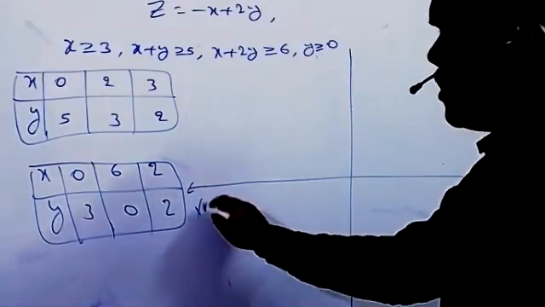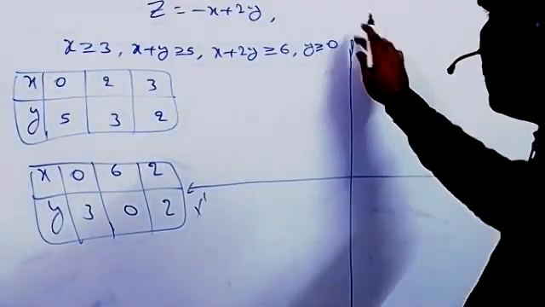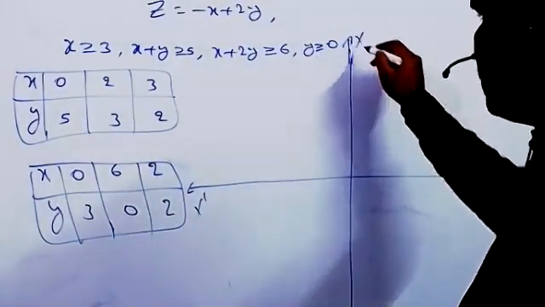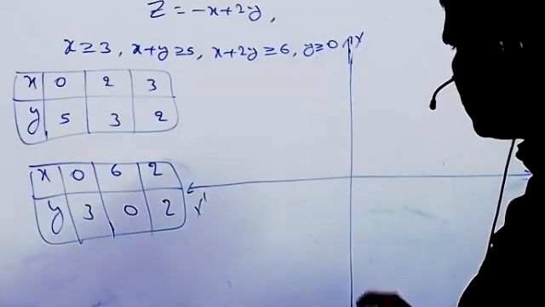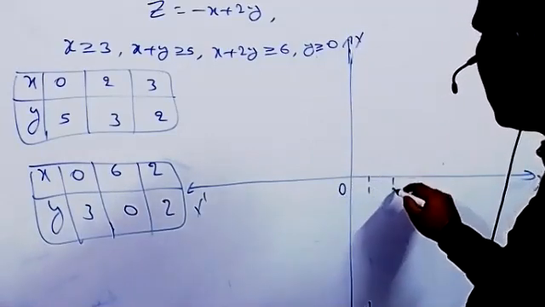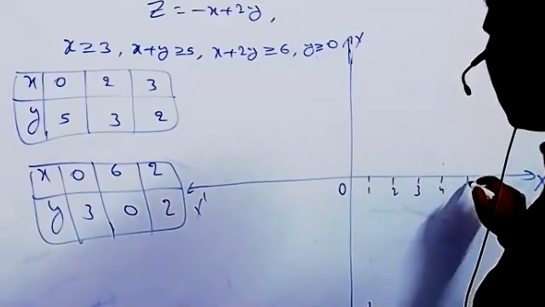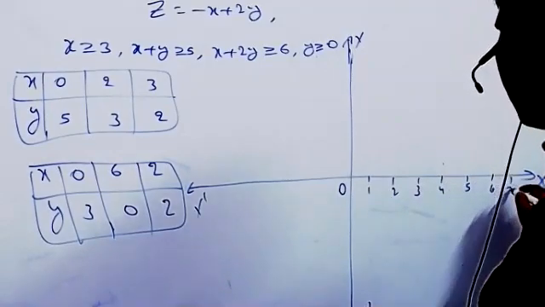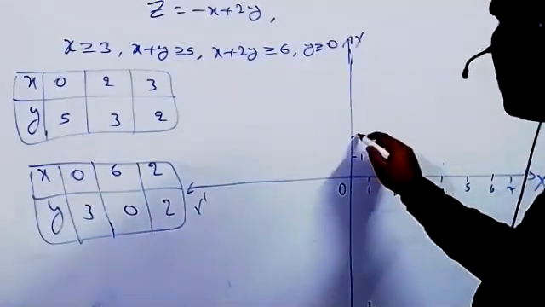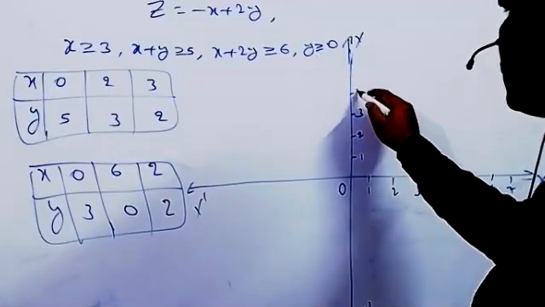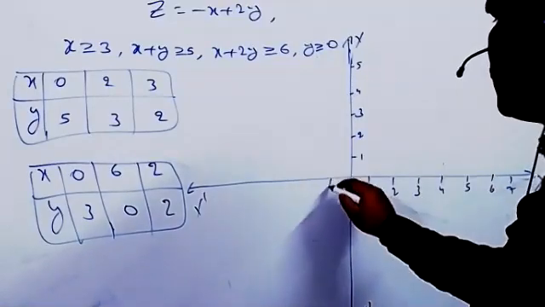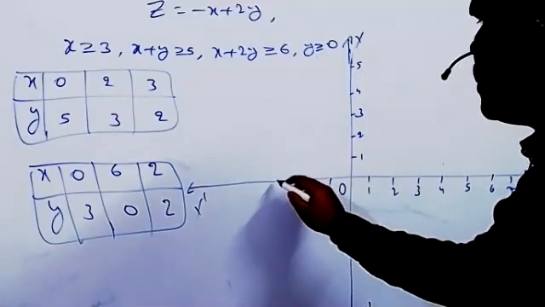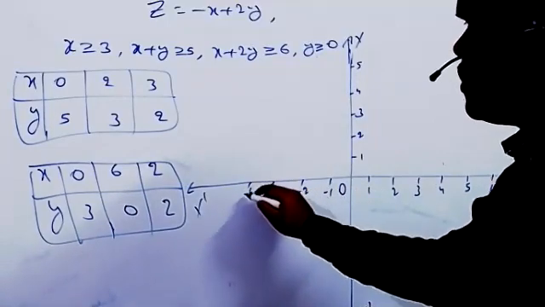X, x dash, y and y dash horizon. Two, minus 3.